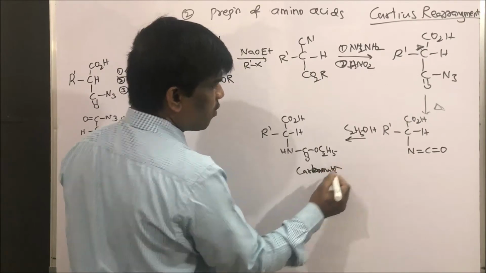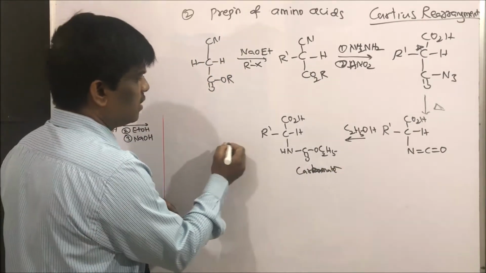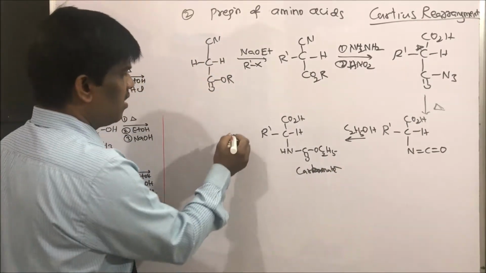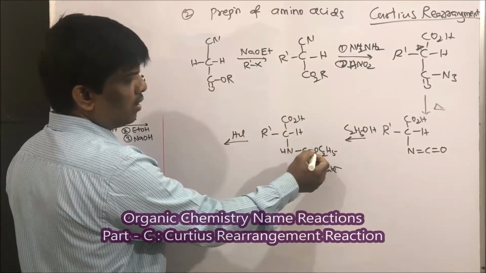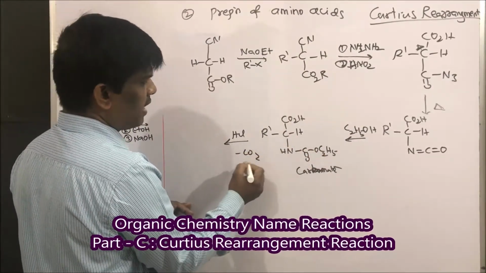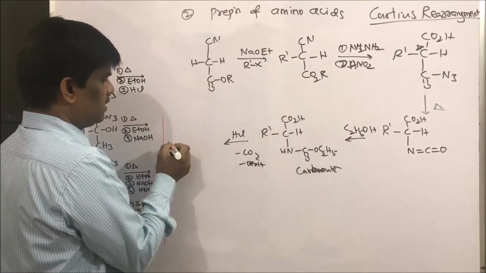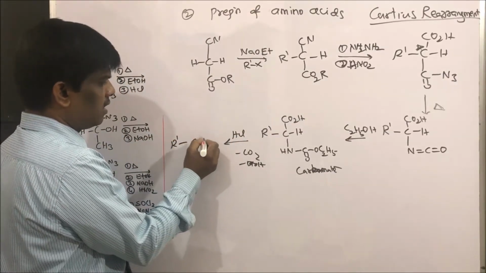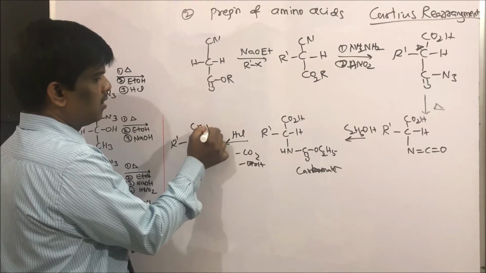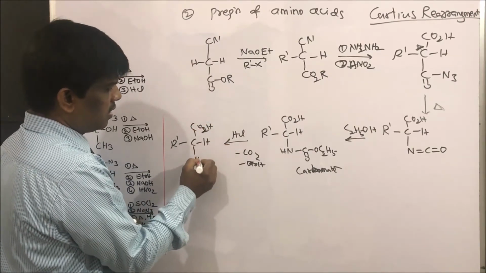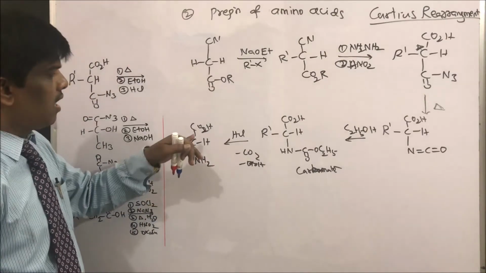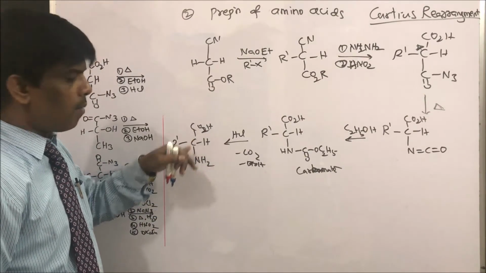Carbamate upon hydrolysis using HCl is going to lose carbon dioxide and ethanol. It is going to give amine. What is this amine? Alpha amino acids, alpha to the carbonyl compound.